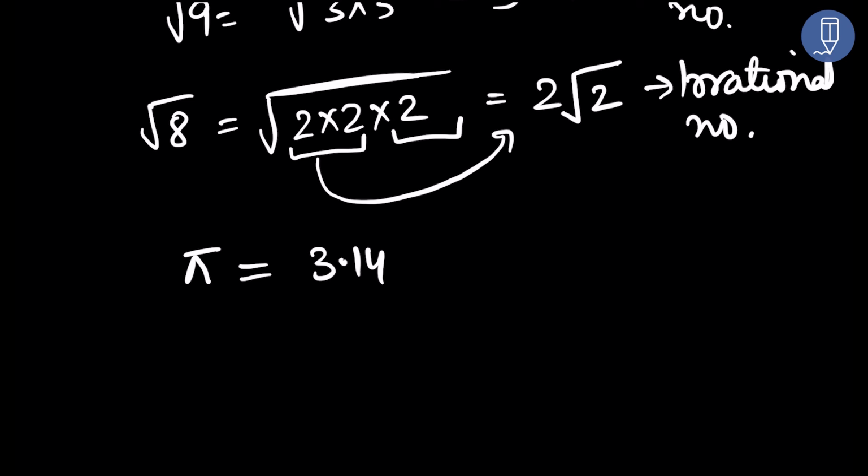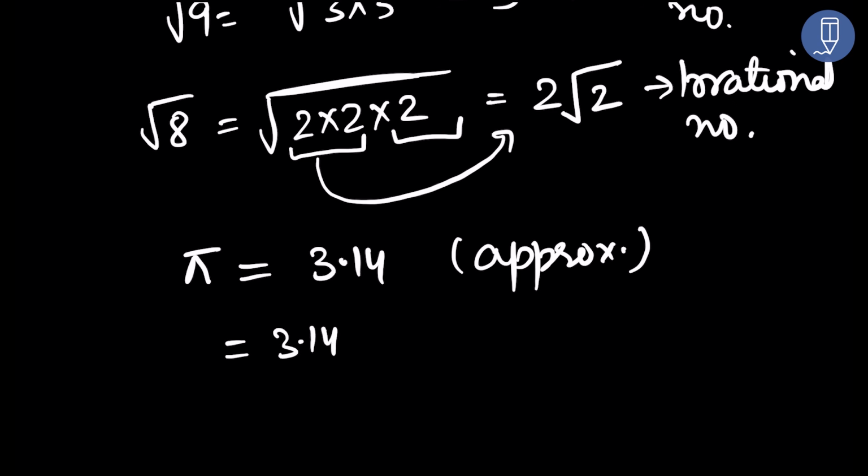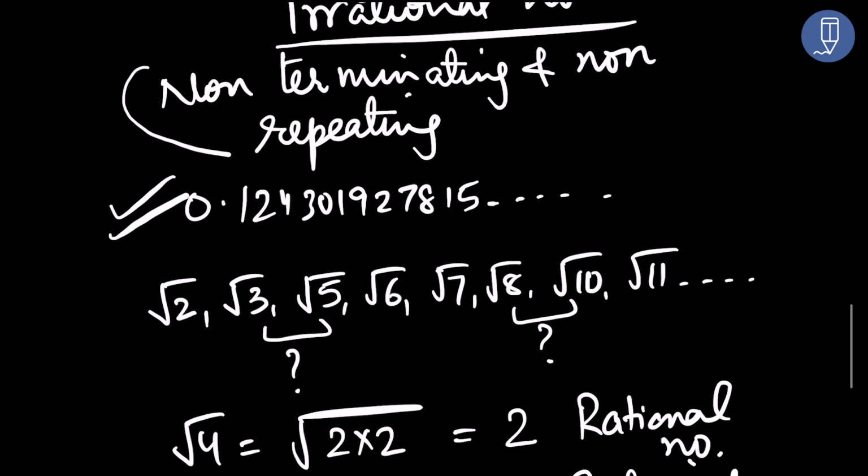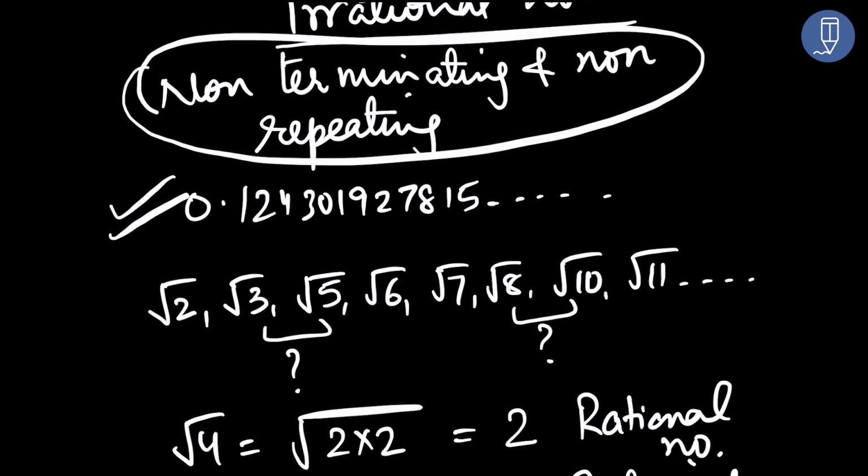I would like everyone to go to Google and ask Google what is the value of pi, and then you will realize that 3.14 is only its approximate value. That means it's a shortcut. Its complete value is 3.14, and then we have many numbers which do not stop, do not terminate, and do not repeat. So pi is also irrational because it is in this form. That is why it is irrational.